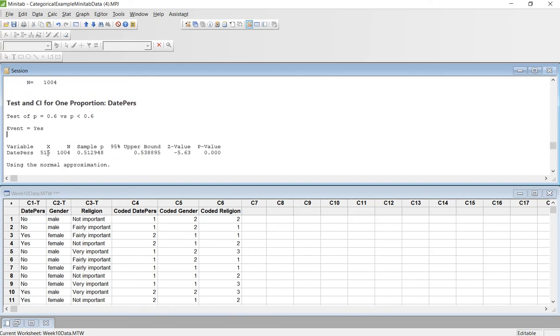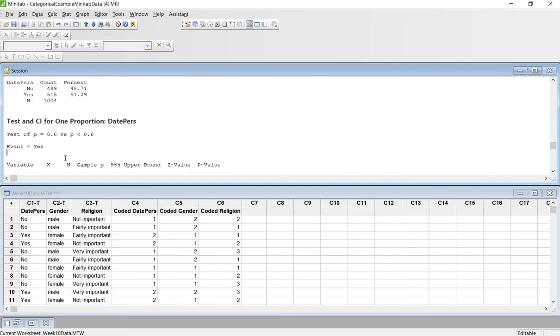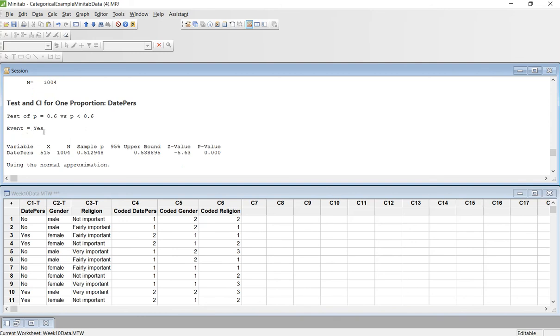So remember, we can also look at the number, the X value. This is the number of people you're testing for this one, or also the sample P, which is the sample proportion right there. That's what we're testing, because I want to know they would date someone, so this is the yeses that we're testing. So it is important that you see that it is testing the right thing. If not, this is where you flip it so that you test the no's. But right now we're good.